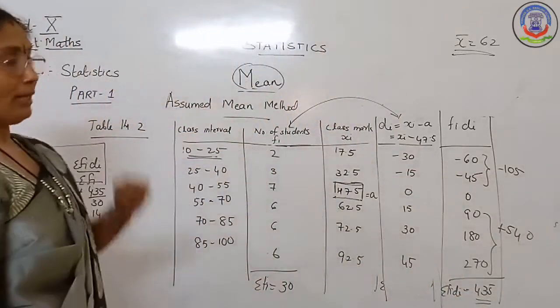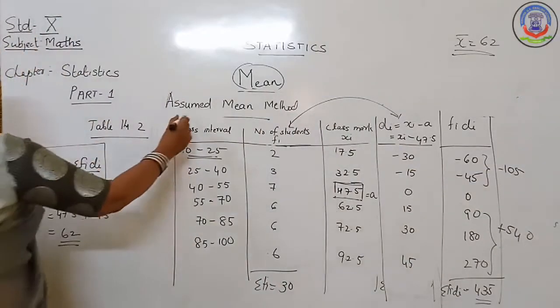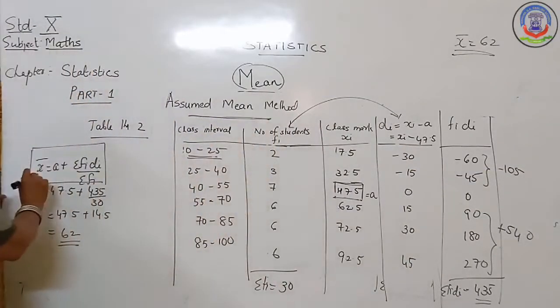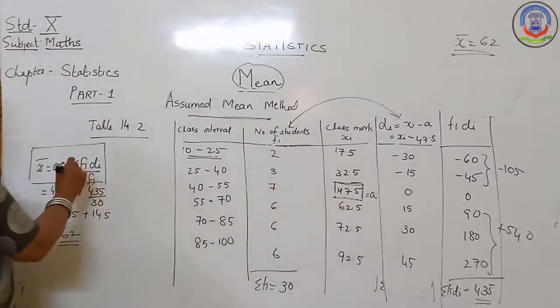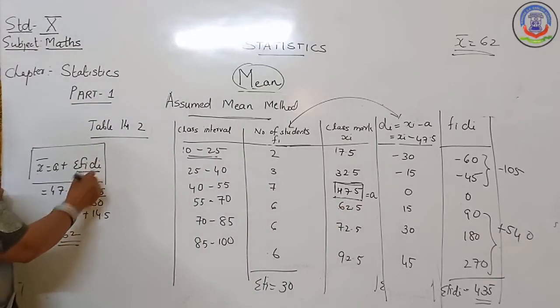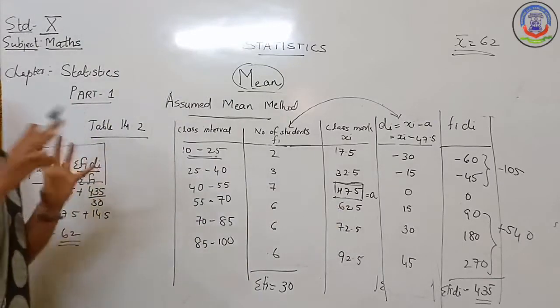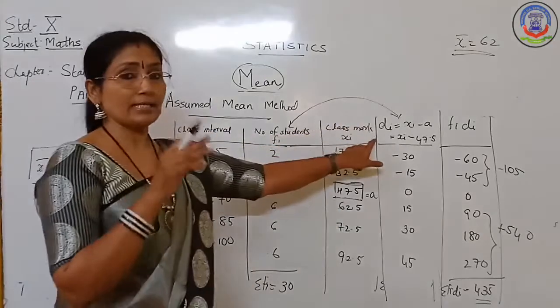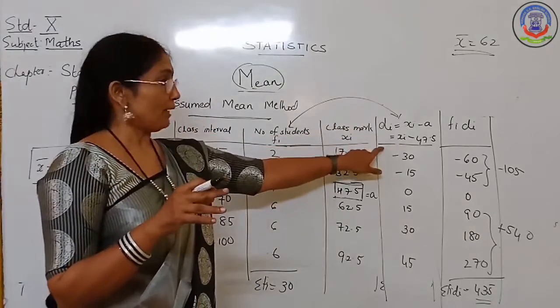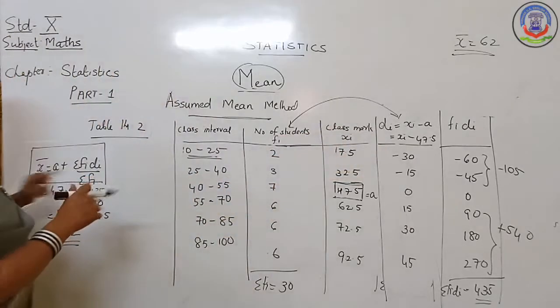Now the formula you have to use for this assumed mean method is x bar is equal to a plus sigma fi di by sigma fi. That means the assumed mean we have taken, 47.5, plus sigma fi di by sigma fi. In the previous method it was only sigma fi xi by sigma fi, but here we have found one more column, di, so sigma fi di divided by sigma fi.